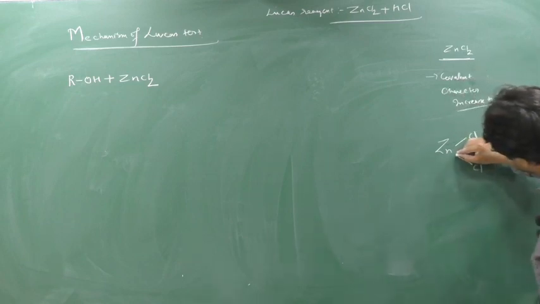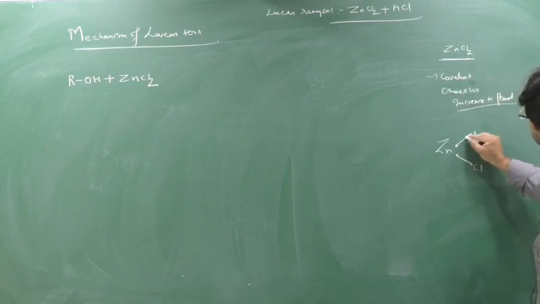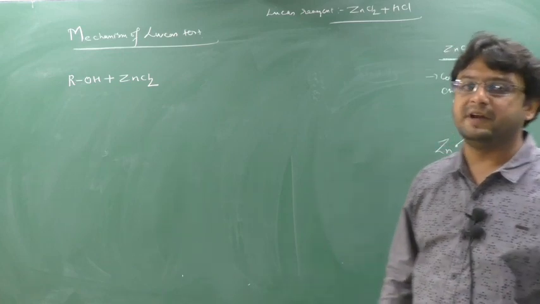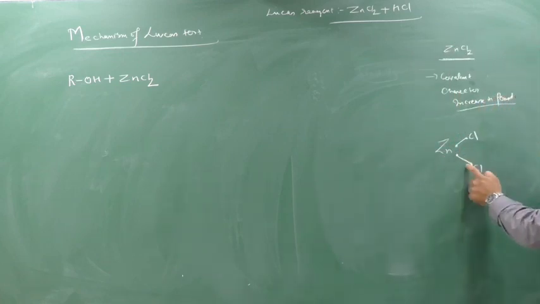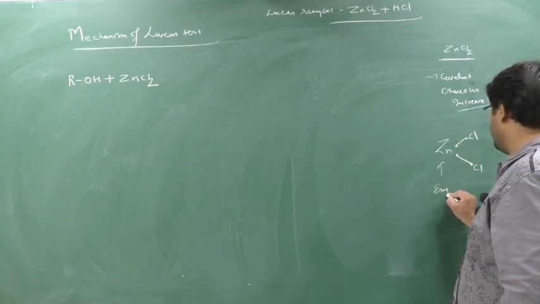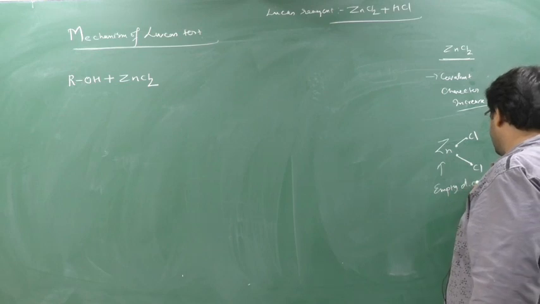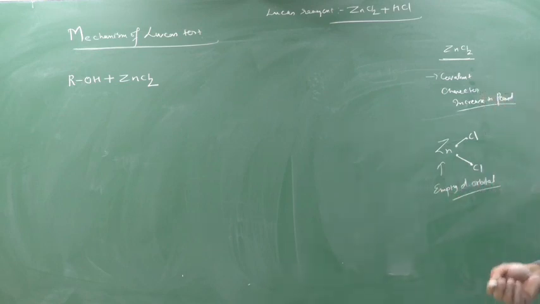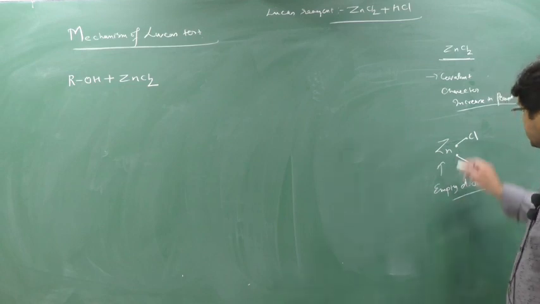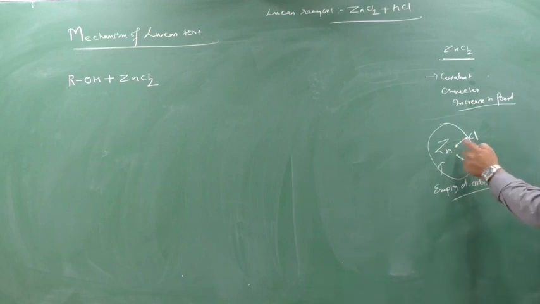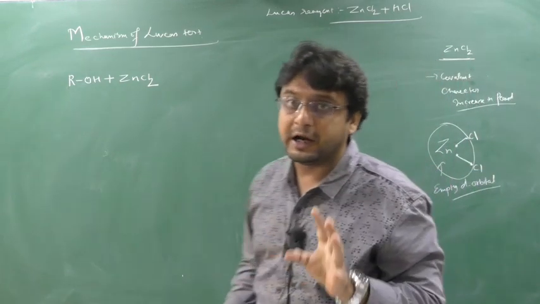Now see here, how many electrons does Zn have in its outermost orbit? 1, 2, 3, 4. The Zn outermost orbit is not completely filled; still 4 electrons are required. Also, it has empty d orbitals, because it belongs to the d block, so there are empty d orbitals in Zn. It is in requirement of electrons, like AlCl3.